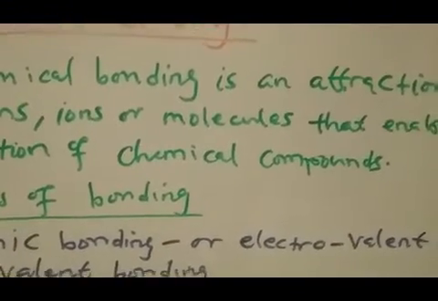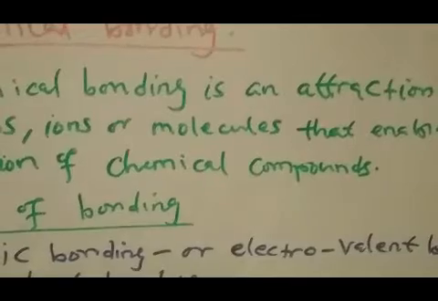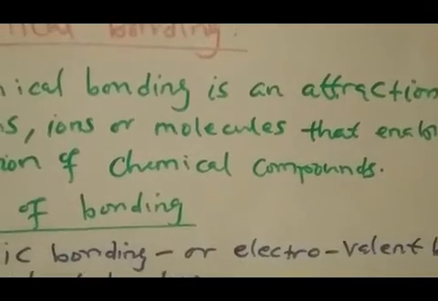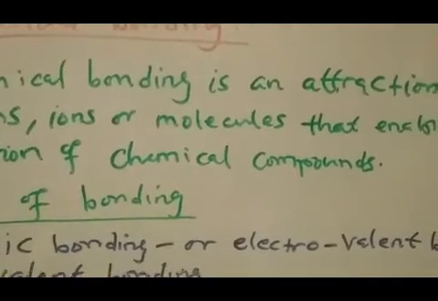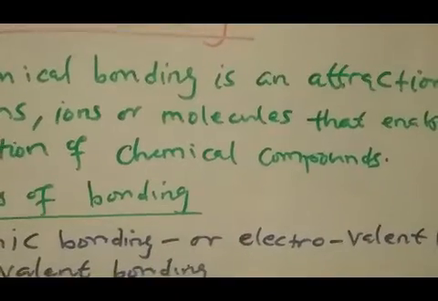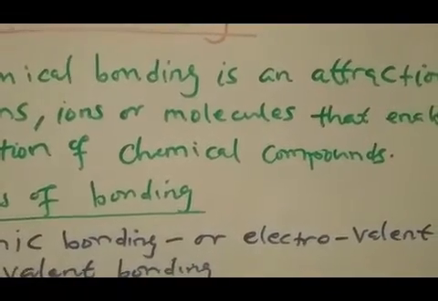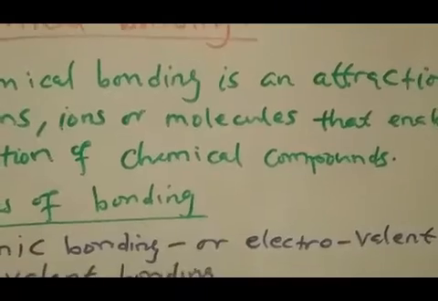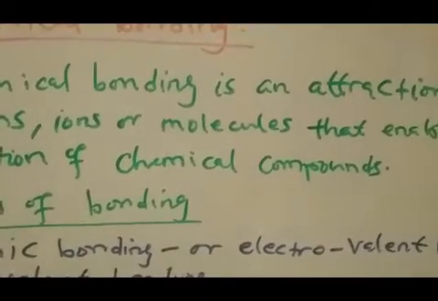For today's video, I want to keep it simple. I'll talk about ionic bonding, and the next will be covalent bonding, as well as metallic bonding. So let's get started with ionic bonding.